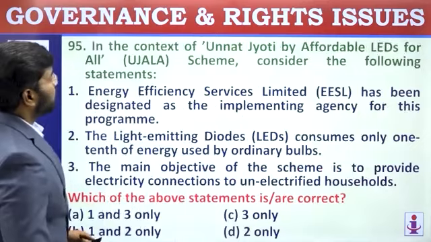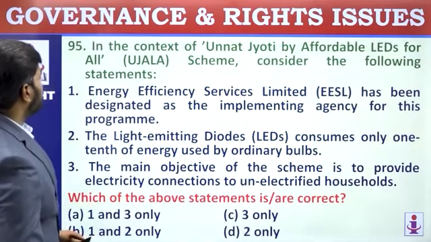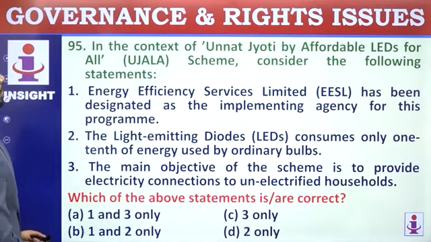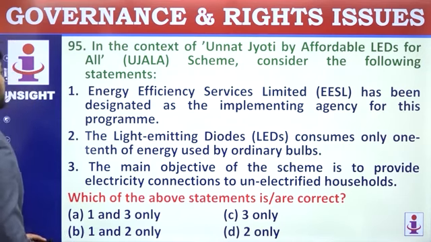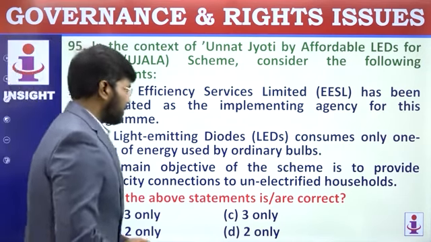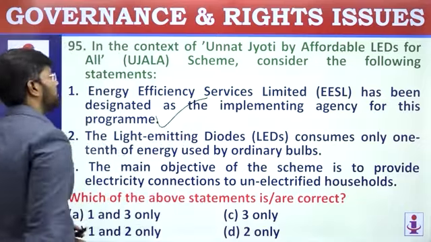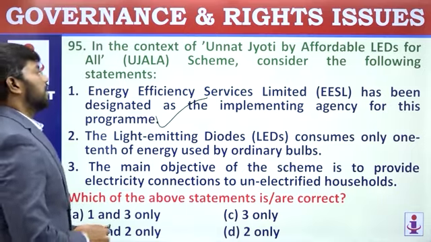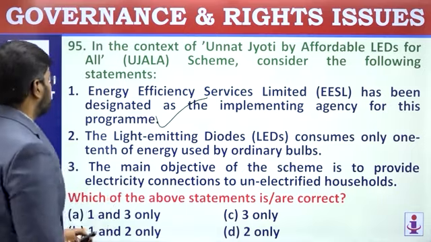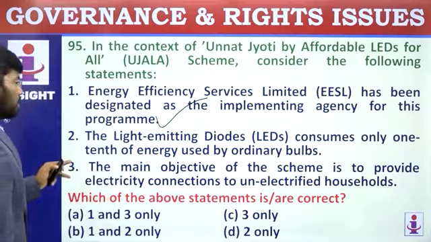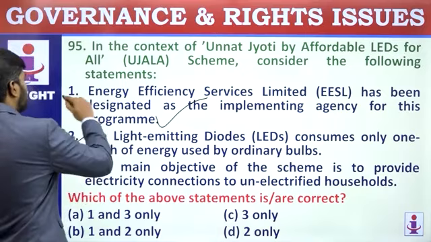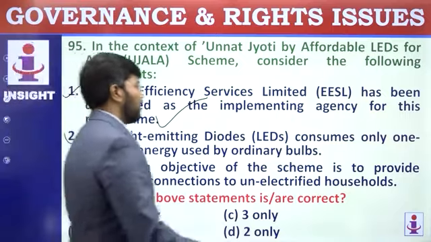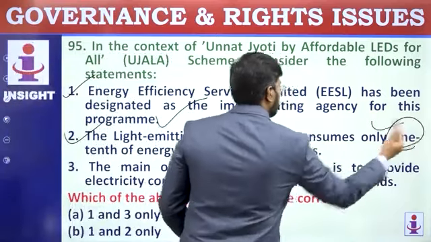In context to Unnat Jyoti by Affordable LEDs for All, Ujala scheme, consider the following statements. Energy Efficiency Services Limited has been designated as the implementing agency for this program. Correct. No issues. EESL is the implementing agency. It's a public sector enterprise. The light emitting diode consumes only 1/10 of the energy used by ordinary bulbs. That's why we use it. So both the statements are correct. 1/10 is correct.